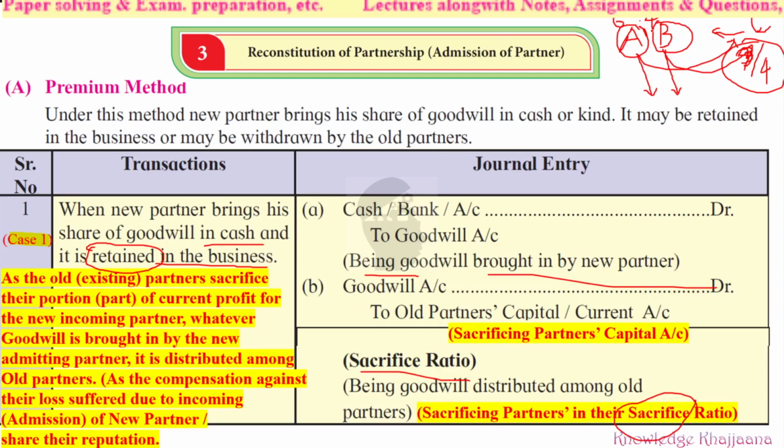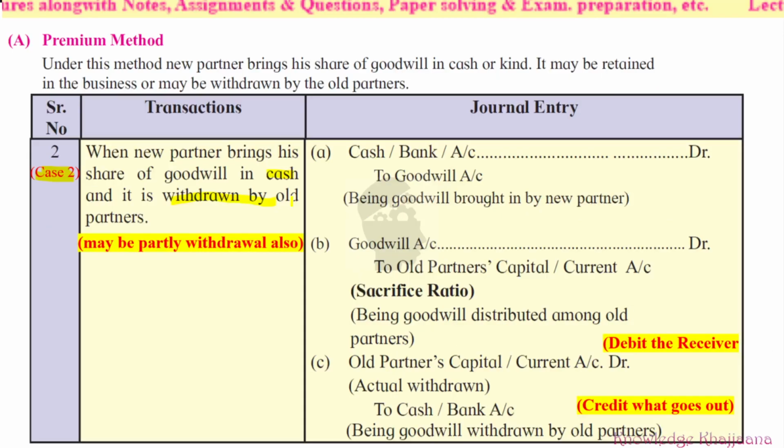Now let's move to case two. What is case two? When the new partner brings his share of goodwill in cash, and it is withdrawn by the partners. Some partners may be willing to withdraw, and may not be willing to retain it. That withdrawal can be partly or fully, and it depends entirely on those partners.